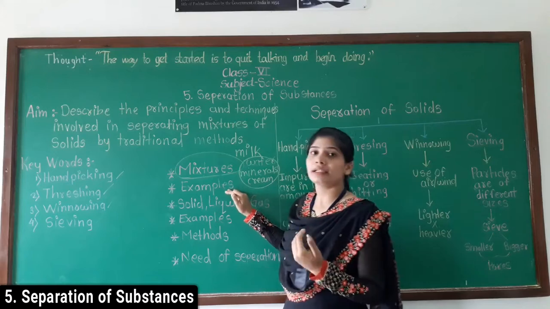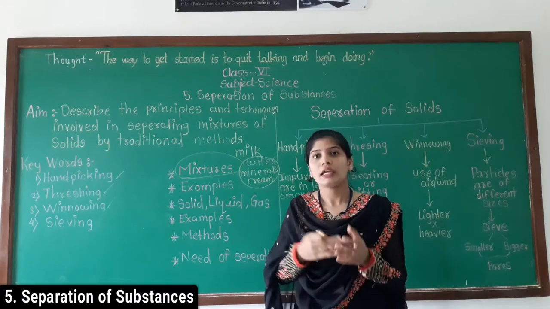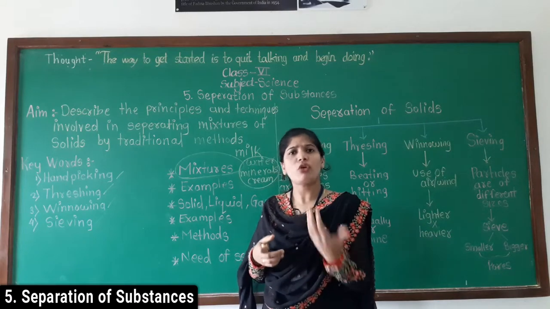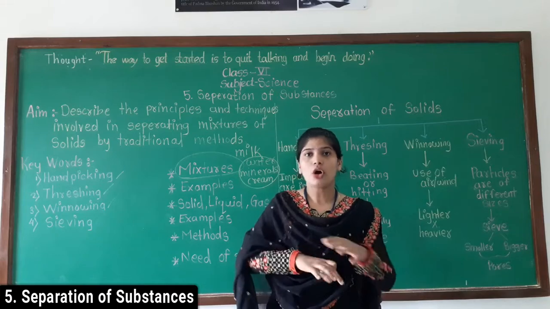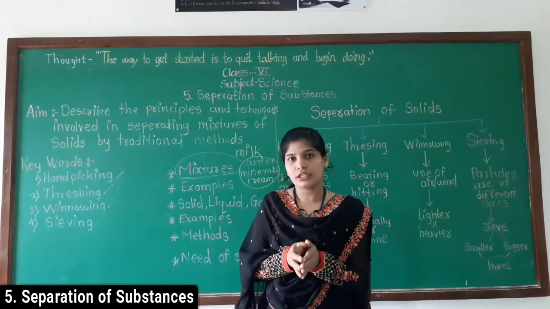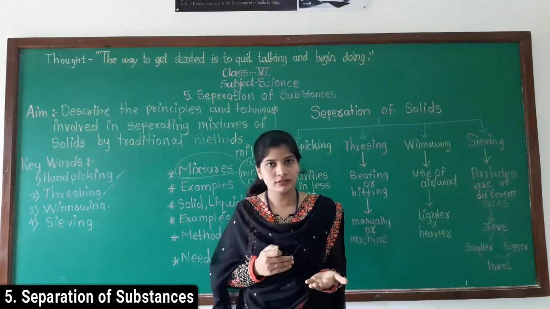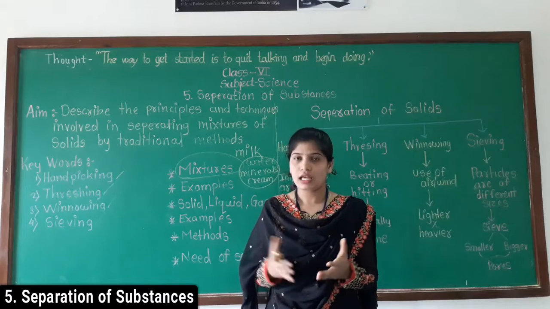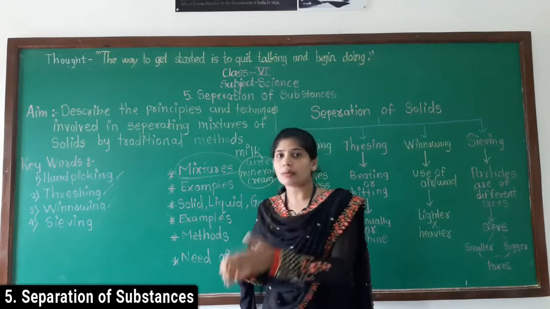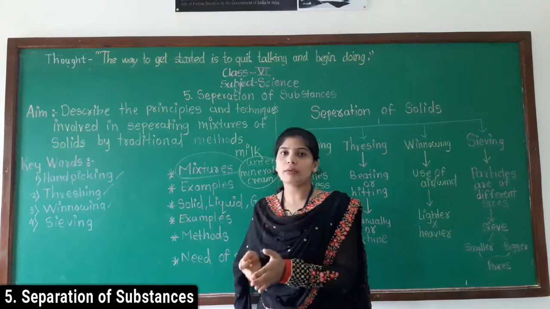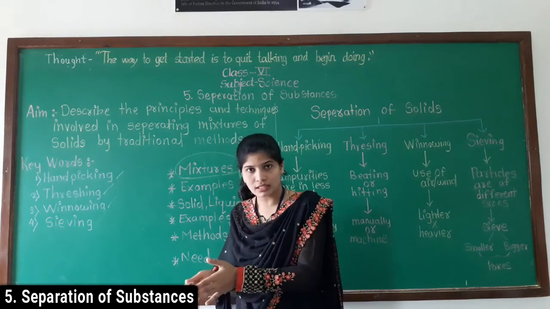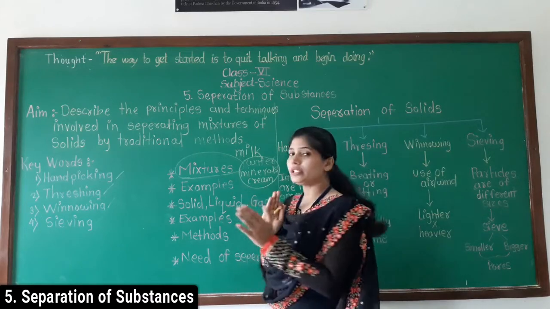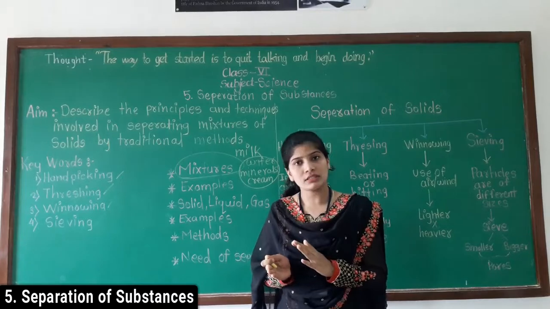Then we can see examples like soil. In soil, small stones are also there, then water, many minerals. All these substances get together and form your soil. Then air: air is also a mixture of different gases like oxygen, nitrogen, carbon dioxide. So nitrogen, carbon dioxide, oxygen are the substances, and air is your mixture. Understood the difference between mixture and substances?